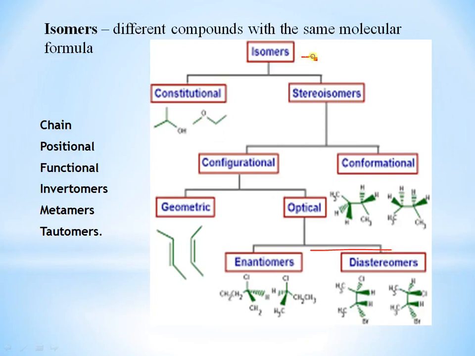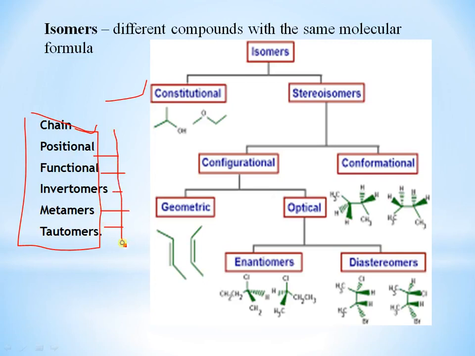To summarize, isomers are mainly divided into two, constitutional isomers and stereoisomers. The stereoisomers are configurational and conformational isomers. Configurationals are geometrical and optical, and opticals are enantiomers and diastereomers. The constitutional isomers are sometimes called structural isomers. These are mainly 5 to 6 types: chain isomers, positional isomers, functional isomers, invertomers, metamers and tautomers.